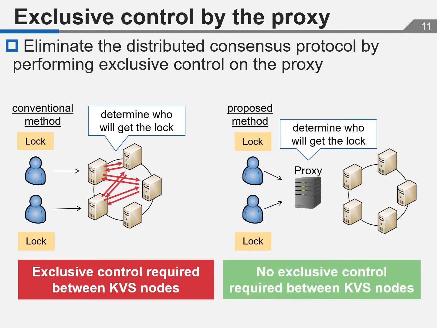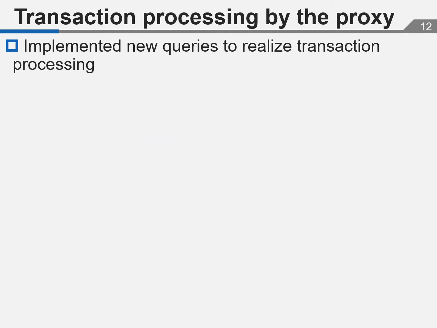However, the proposed method eliminates the distributed consensus protocol by performing exclusive control on the proxy and reduces its communication cost. We implemented new queries that are begin, commit, and rollback to realize transaction processing.